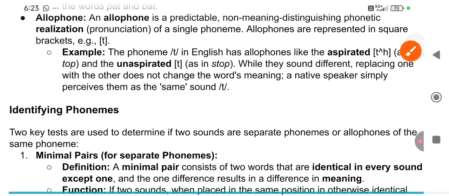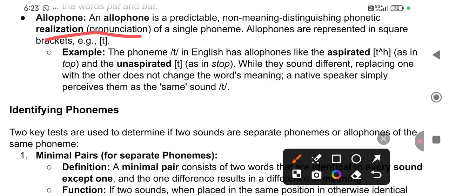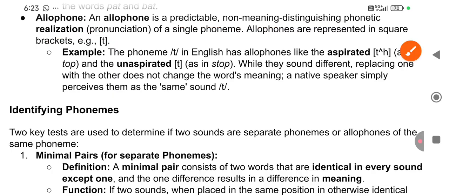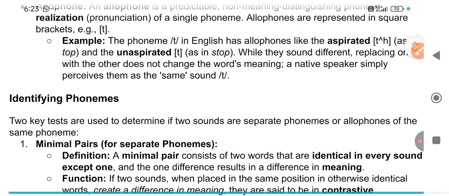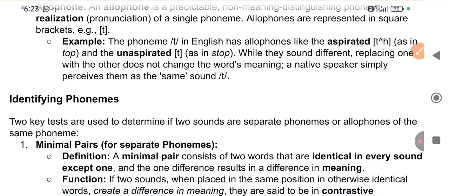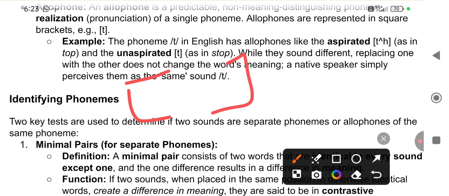Now, an allophone is a predictable, non-meaning-distinguishing phonetic realization. Important, that's a realization. We just realize it and the meaning does not change. It is a predictable variant of a single phoneme. Phonemes are represented in slashes, and allophones are represented in square brackets.